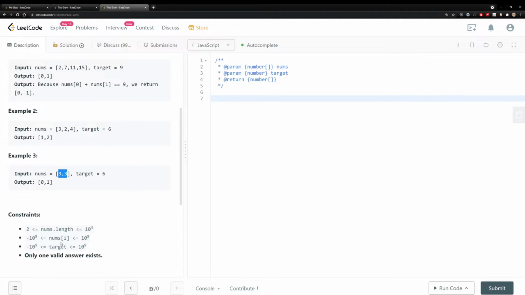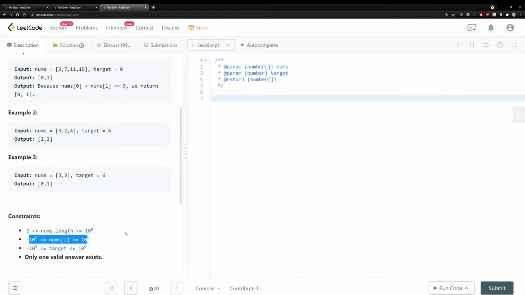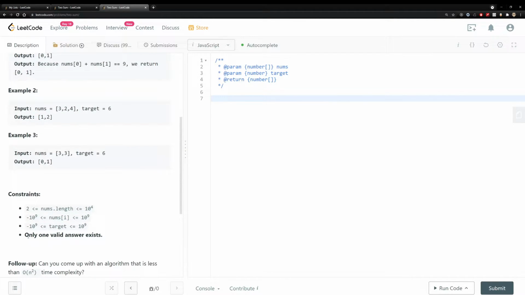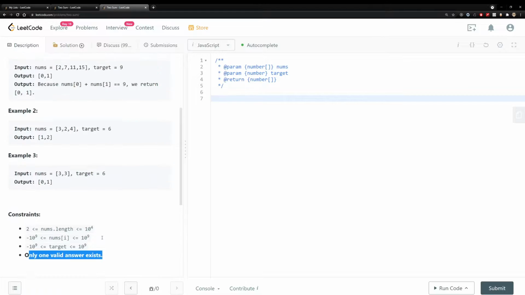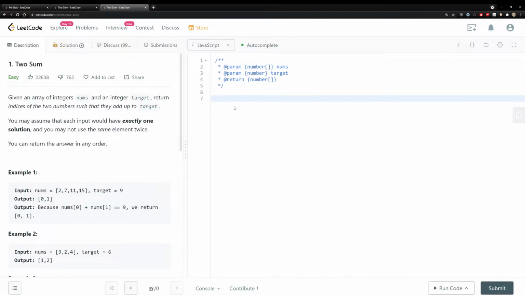And also here, it shows you some other assumptions you can look at, right? The length is always going to be bigger than 2, etc. And you cannot exceed these numbers over here. That's totally fine. And the key thing here that they bold is only 1 valid answer exists, right? Okay, cool. So you know that.